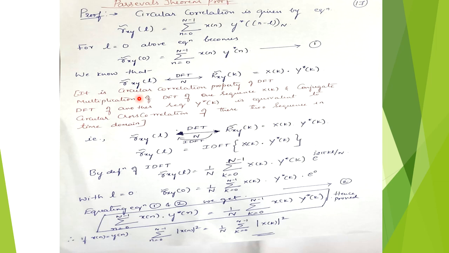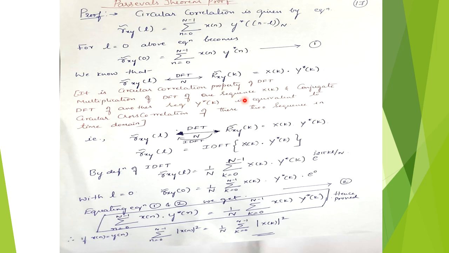We know that the DFT of the circular correlation Rxy of L will be represented by the circular correlation Rxy of k, equal to X of k multiplied with the complex conjugate of Y of k. It is the circular correlation property of DFT.